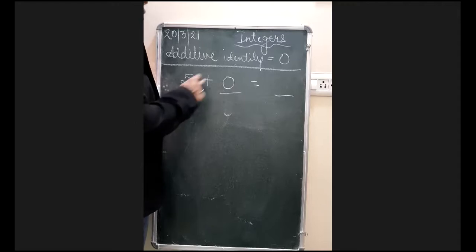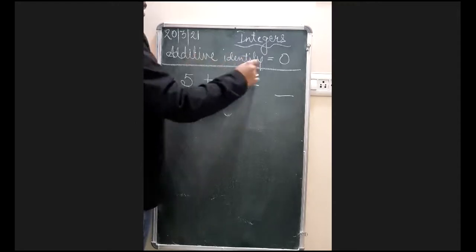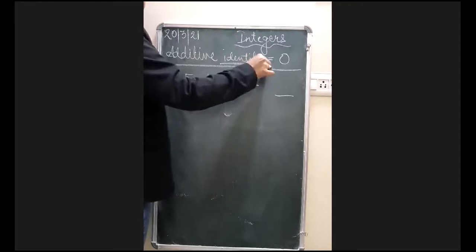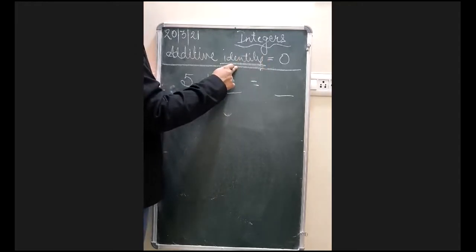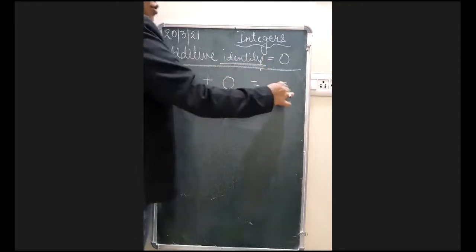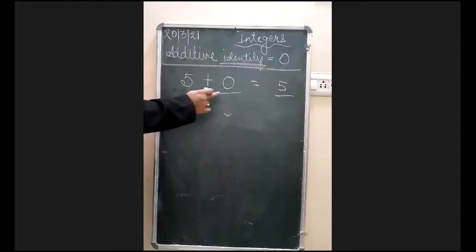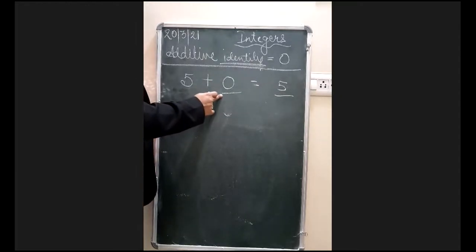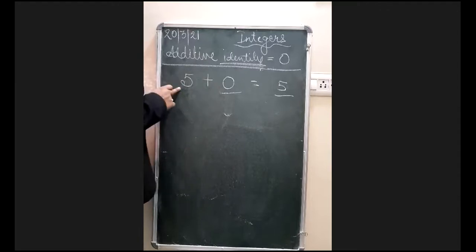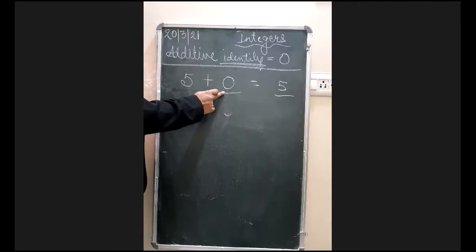That is why zero is called additive identity. I'm not talking about inverse. I'm telling additive identity. So that is zero only. So remember, zero is a number to which you add any number, the number will not lose its identity. That is why zero is called additive identity.